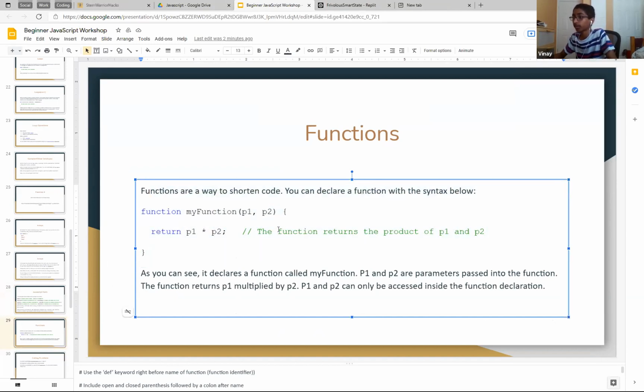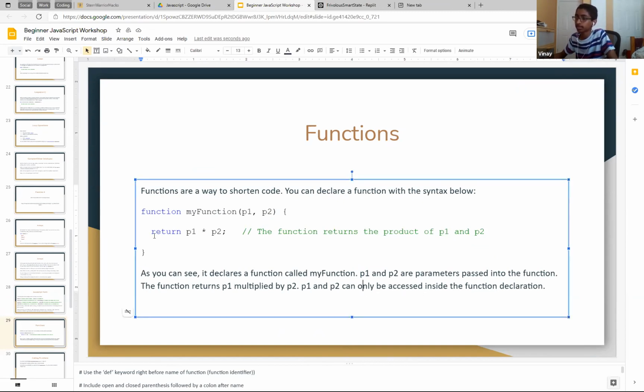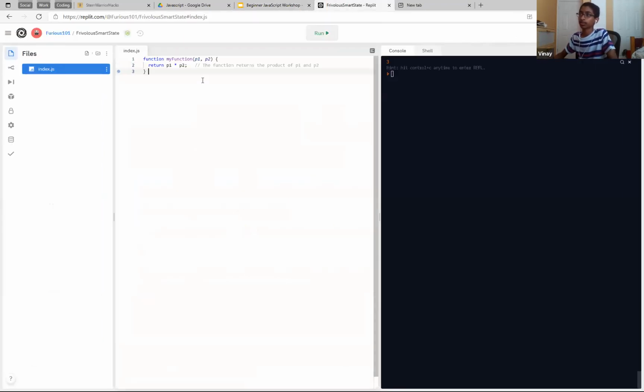So a function called myFunction, P1 and P2 are parameters. That's uncapitalized. This makes more sense, right? Those are parameters passed into the function, and then it returns P1 multiplied by P2. P1 and P2 can only be accessed inside the function, right? So let's go over some of this. So console.log myFunction of 1, actually 4, comma 5. So this should return 20, right?